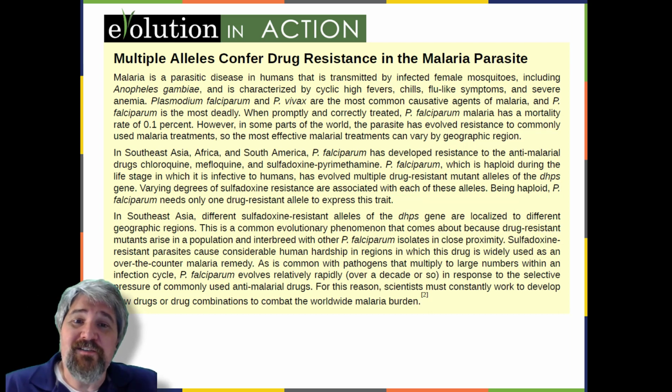Sulfadoxine-resistant parasites cause considerable human hardship in regions in which this drug is widely used as an over-the-counter malaria remedy. As is common with pathogens that multiply to large numbers within an infection cycle, Plasmodium falciparum evolves relatively rapidly, over a decade or so, in response to the selective pressure of commonly used anti-malarial drugs. For this reason, scientists must constantly work to develop new drugs or drug combinations to combat the worldwide malaria burden.